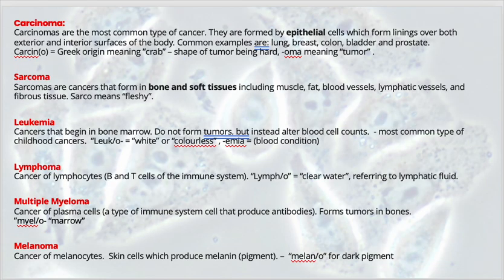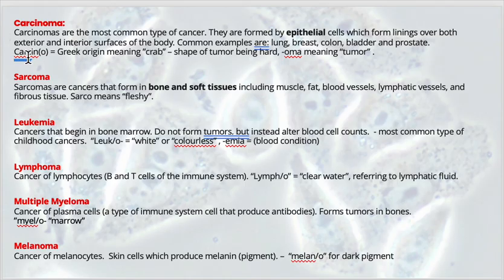So some additional terms referring to types of cancers. So carcinomas are the most common type of cancer. These are formed specifically by epithelial cells, which form linings over the body's exterior and also on interior surfaces of the body. So lung, for example, breast, colon, bladder, and prostate.